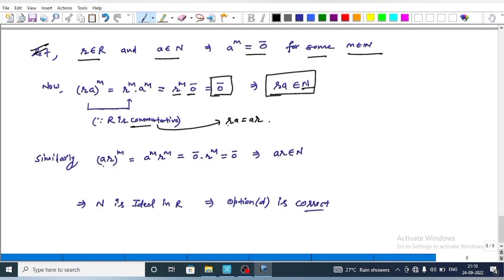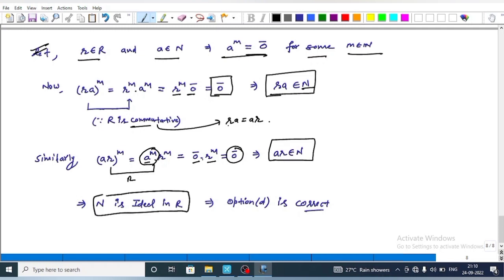Similarly, we have to prove that AR is a nilpotent element. That is, (AR) power M is equal to A power M into R power M. Because R is a commutative ring, this implies that 0 element into R power M, which is the 0 element. This implies that AR belongs to N. That is, AR is a nilpotent element. That is, N is an ideal in R. Our option D is correct.